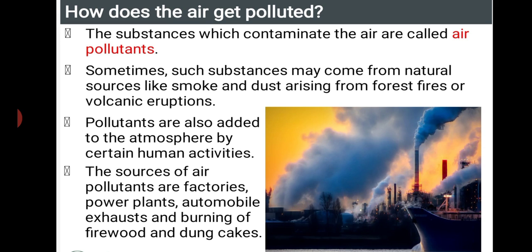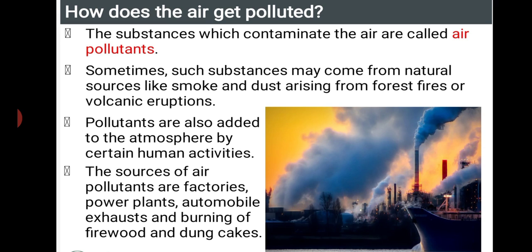Sometimes such substances may come from natural sources like smoke and dust arising from forest fires or even volcanic eruptions. You might have noticed that during forest fires, heavy smoke is emitted, which happens naturally and causes air pollution. And even through volcanic eruptions, heavy smoke and heat are liberated, isn't it? So that also happens, releasing a number of heavy carbon particles into the environment, leading to air pollution.